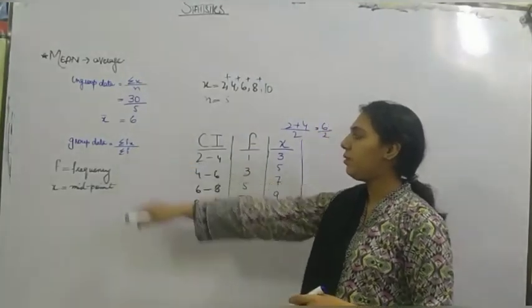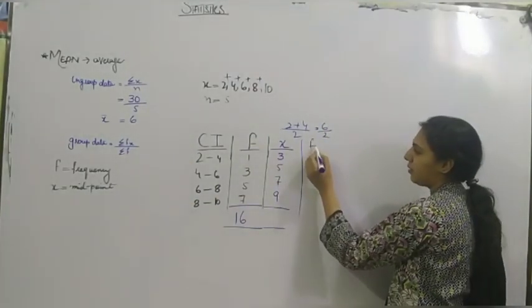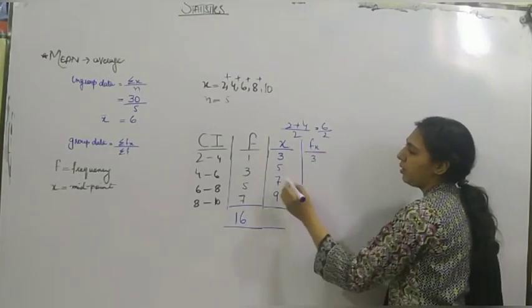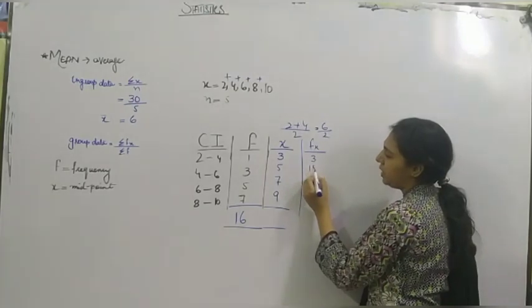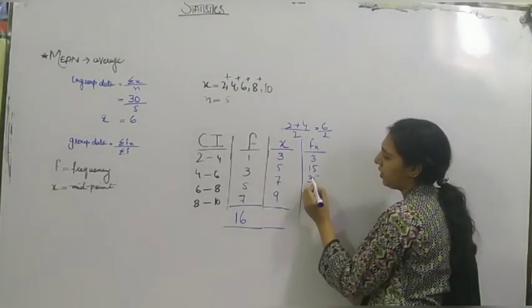Now we have to find summation fx. We will simply multiply f with x to get fx. 3 into 1, 3. 5 into 3, 15. 7 into 5, 35. And 7 into 9.